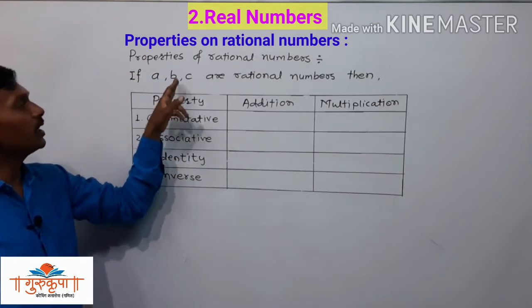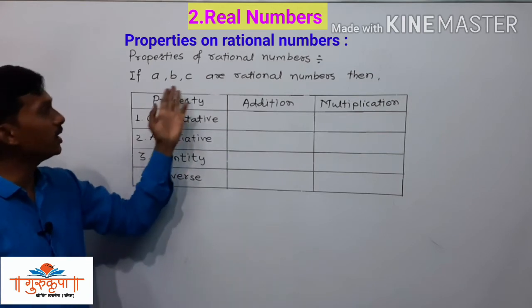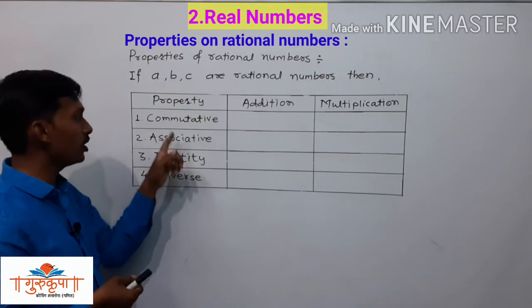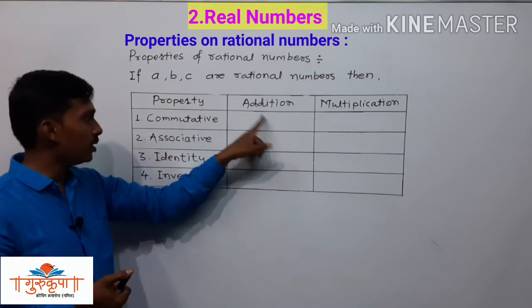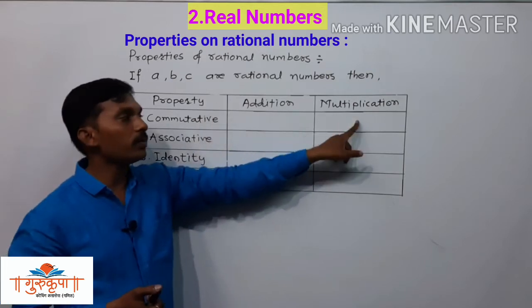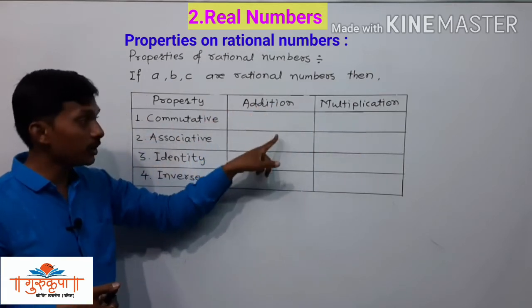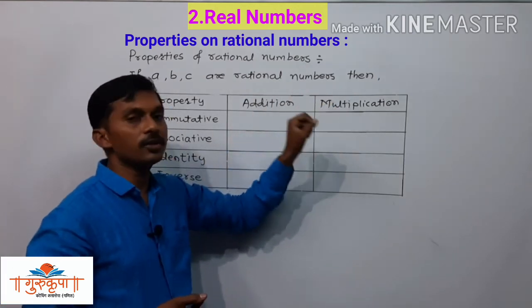If A, B and C are rational numbers, then we have the names of the properties here. Commutative property of addition, commutative property of multiplication, associative property of addition, associative property of multiplication.